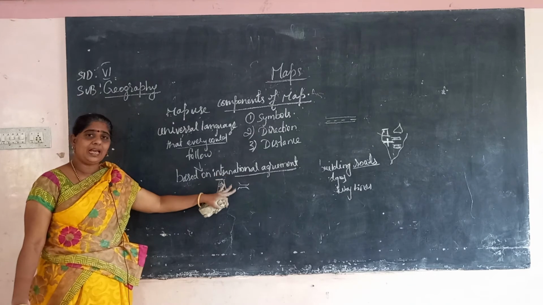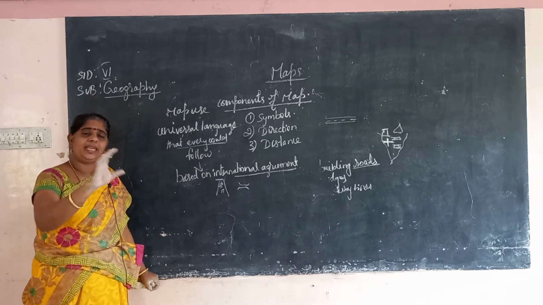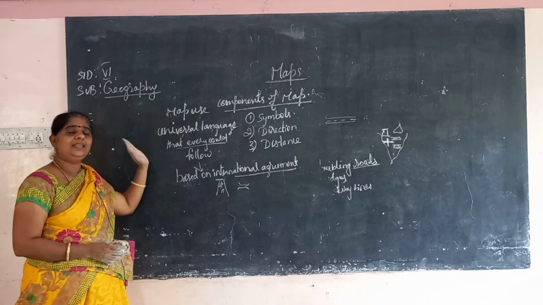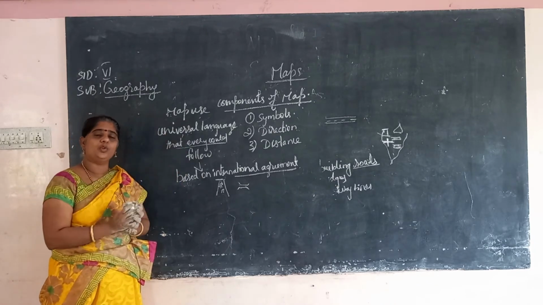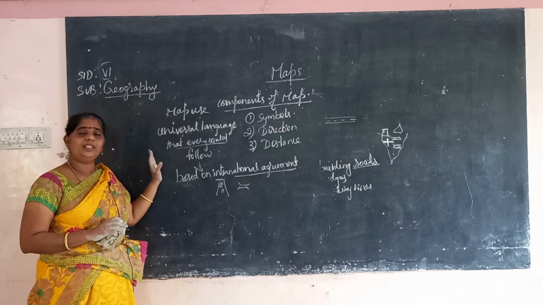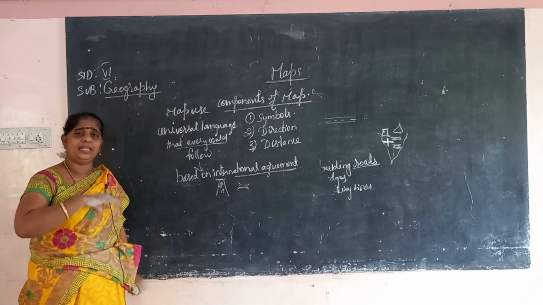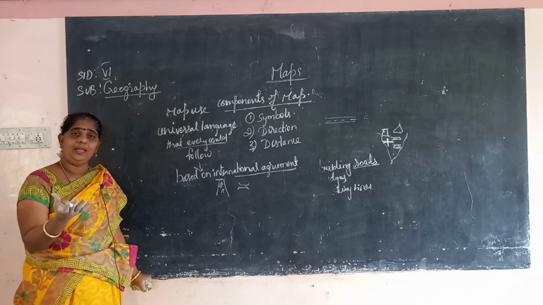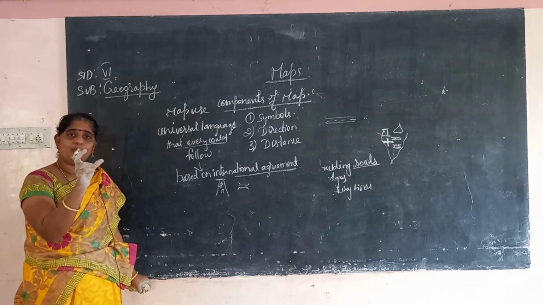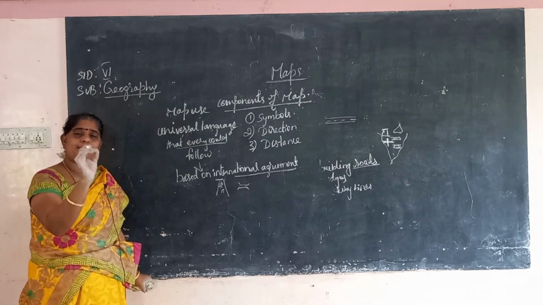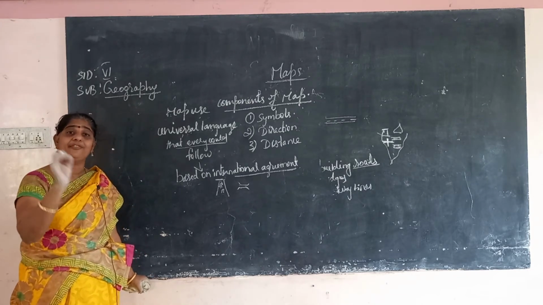So if common language, common symbols are given, wherever they go, they can identify that place. So many countries joined together in the international agreement and agreed to use a universal symbol. Then language may not be a problem. People seeing that universal symbol, in whichever country, know that this is the symbol for a bridge and this is a temple, and they can easily identify it.